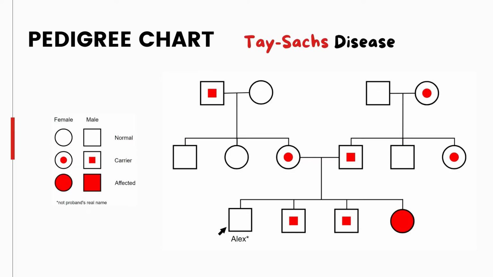The diagram on the left shows the timeline of how somatic mutations come to be and present themselves within an organism. This slide shows the pedigree chart of an individual with family history of Tay-Sachs disease. The proband, nicknamed Alex, is neither affected nor a carrier of the gene mutation.